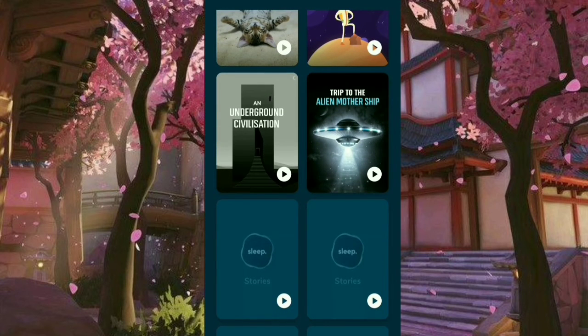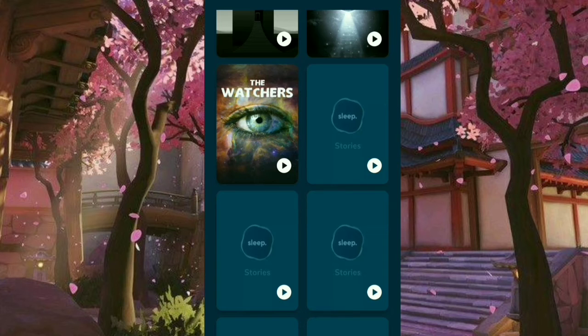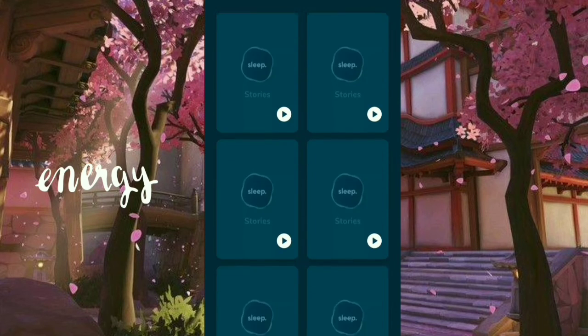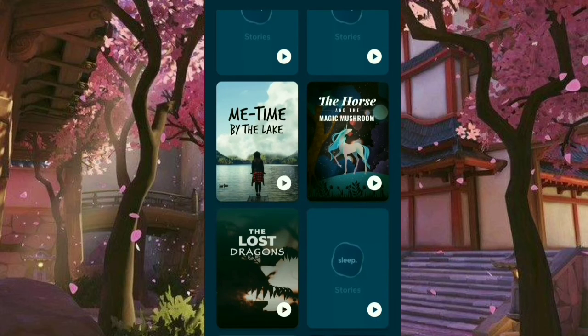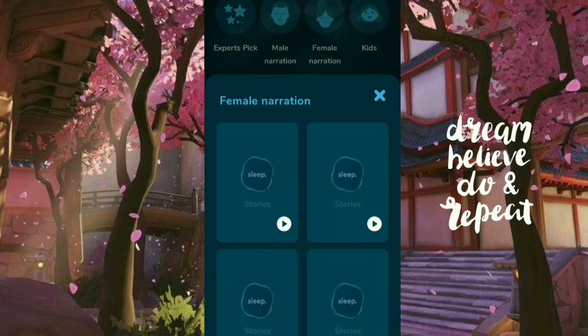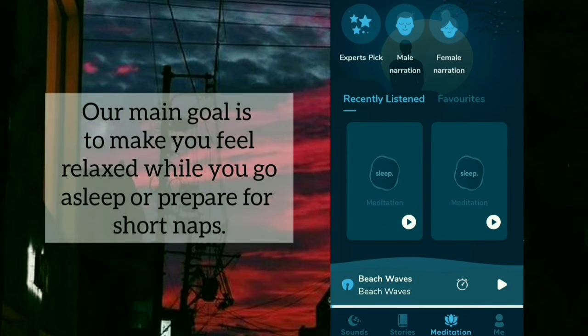The sound of nature, the sound of the birds are so soothing for our ears that we actually feel so calm and our mind feels so nice that we go to sleep well. Meditation. They have some kits.